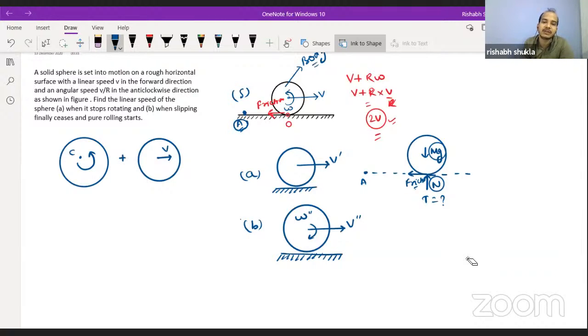The combination of these two gives us a general plane motion. Now we deal with both of them separately because we are calculating the angular momentum about point A.